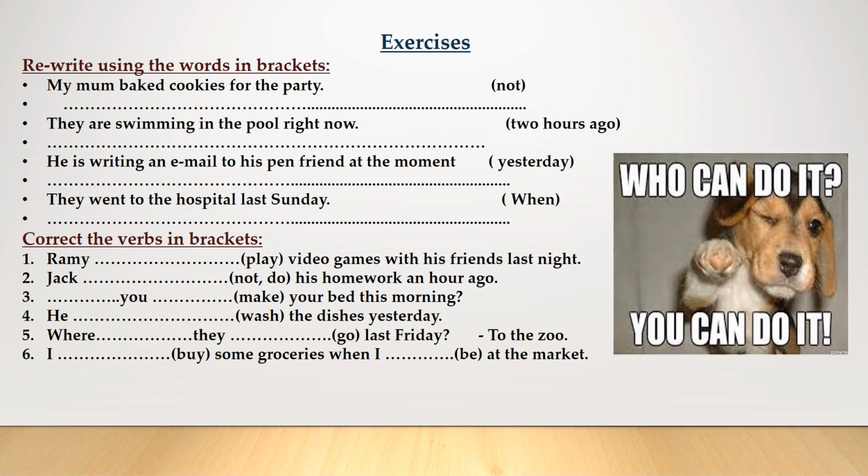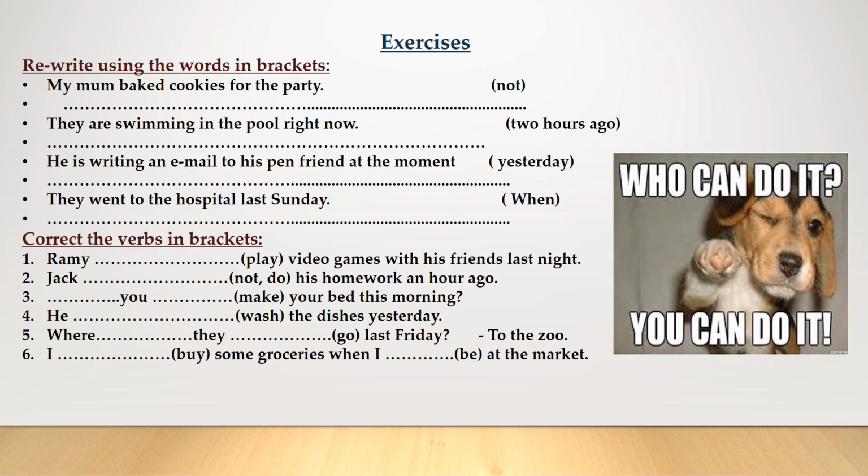2. They are swimming in the pool right now, between brackets, 2 hours ago. Ago is one of the time expressions of the past simple. It is used to say how far back in the past something happened. So the answer is they were swimming in the pool 2 hours ago. 3.